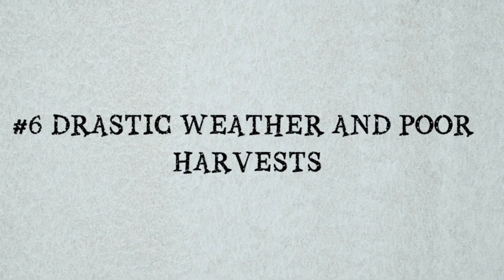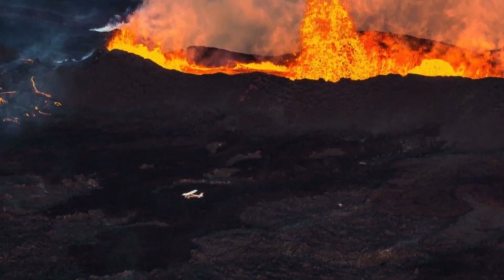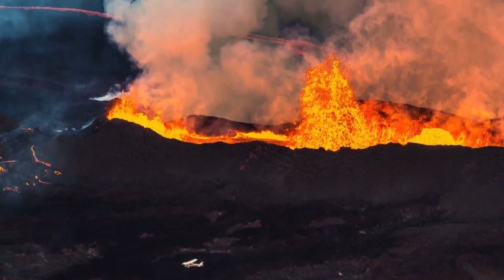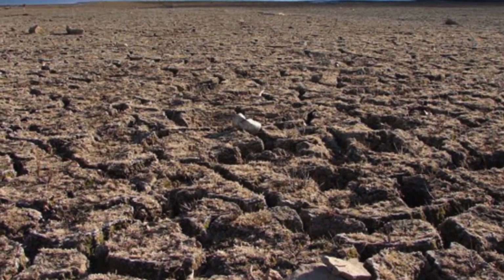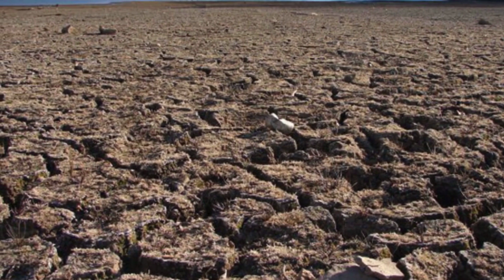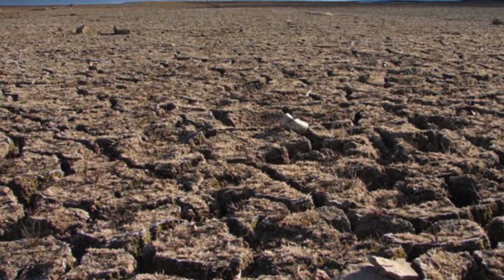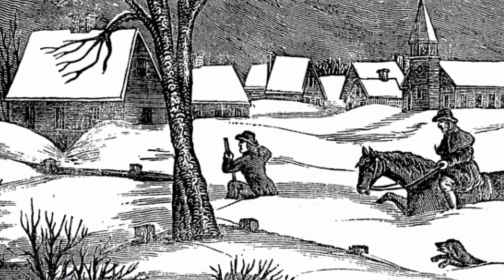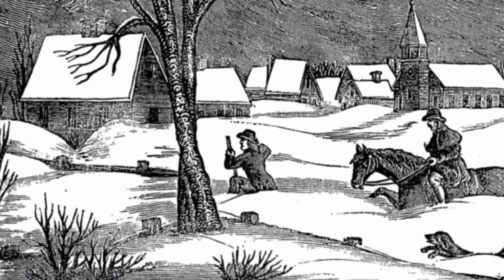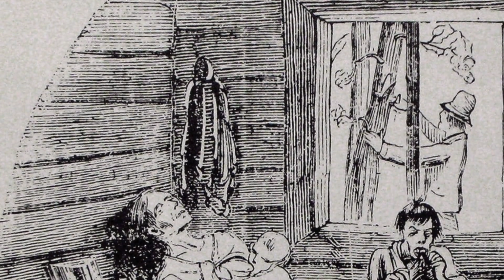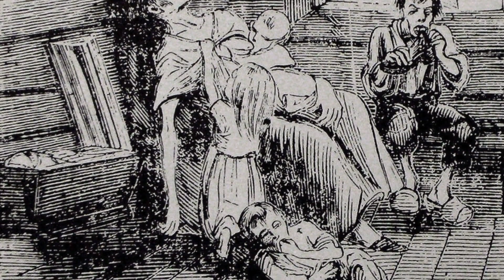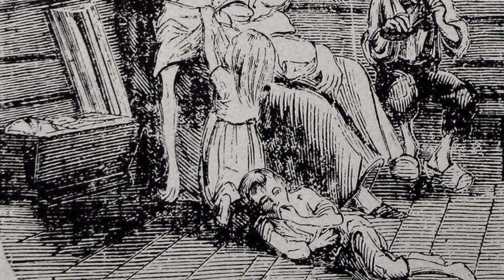Number 6. Drastic weather and poor harvests. In June 1783, Laki volcano in Iceland erupted, sending volcanic ash high into the atmosphere in Europe. This led to a severe winter in Europe in 1784, and the following summers included extreme droughts that caused poor harvests and famine. France then experienced another series of poor harvests in 1787 and 1788 with extreme winters. A decade of extreme weather conditions and poor harvests took a toll on the poor peasants of France, who were struggling to survive day to day. The frustration of the peasants angered them to revolt.